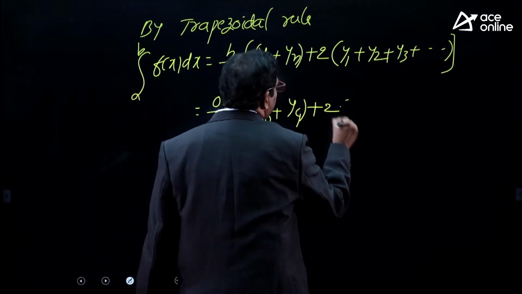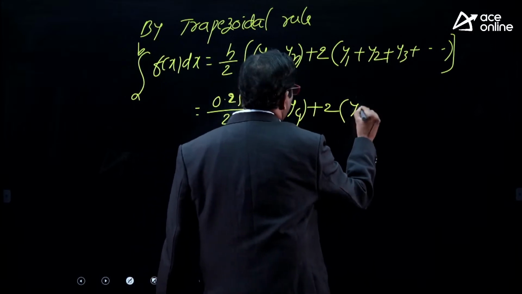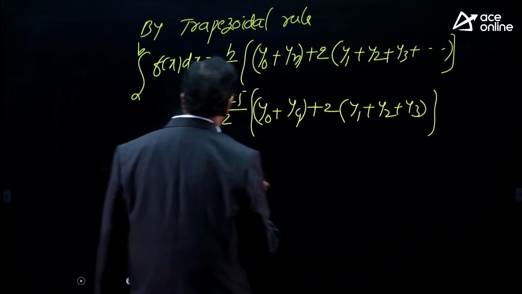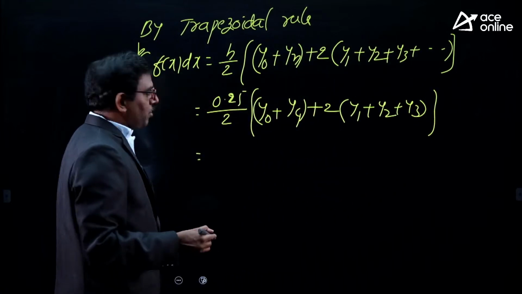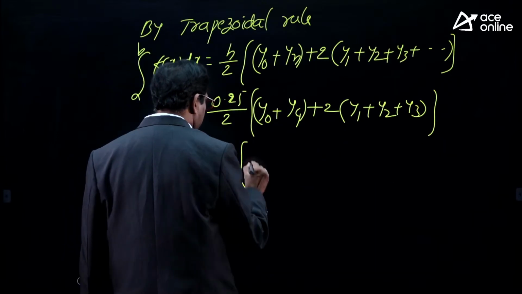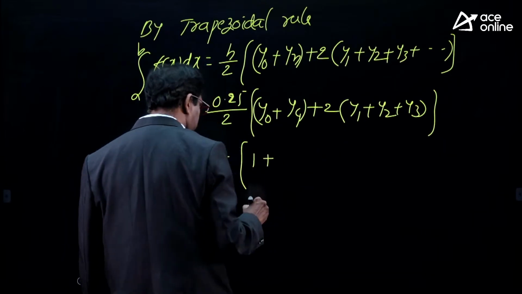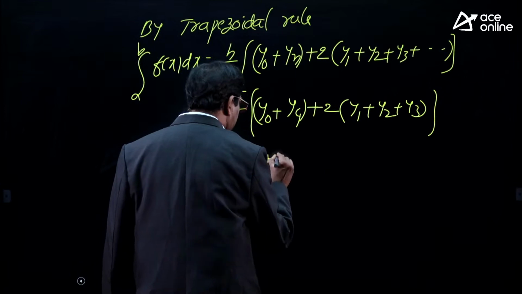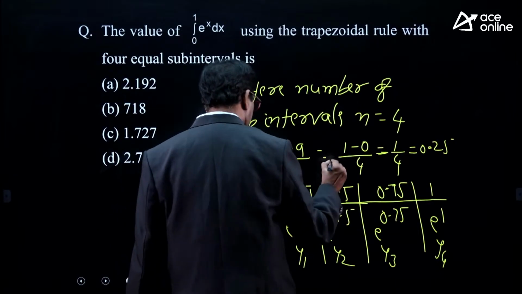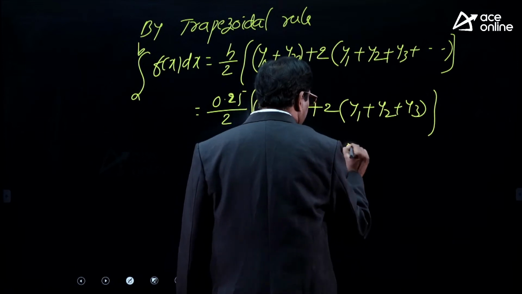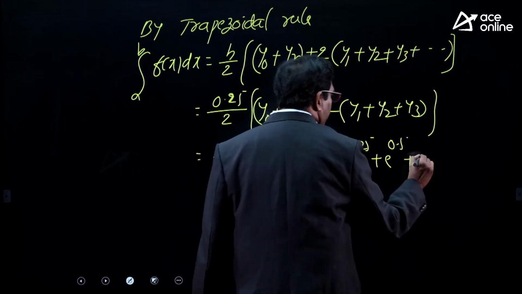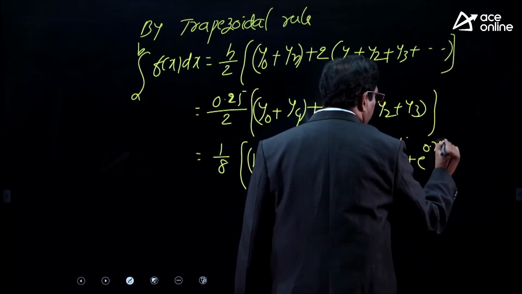Plus 2 into remaining, which are y1 plus y2 plus y3. 0.25 means 1 by 4, so this is 1 by 8 into y0, e power 0, which is 1, plus y4, e power 1, e, plus 2 into e power 0.25 plus e power 0.5 plus e power 0.75.